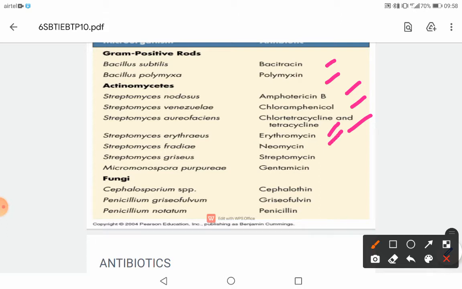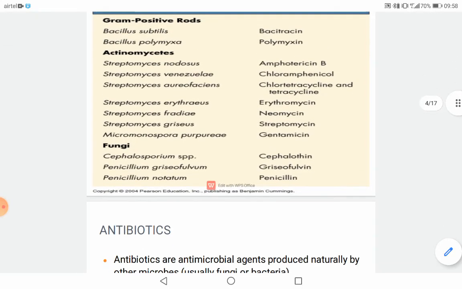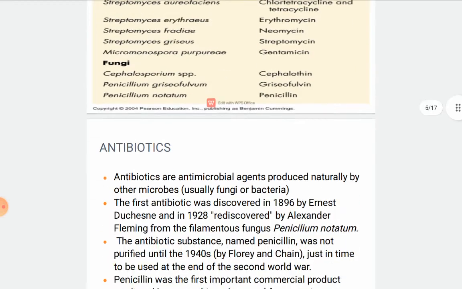Streptomyces fradiae produces neomycin, Streptomyces griseus streptomycin. Micromonospora produces gentamicin. Cephalosporium, which is a fungi, produces cephalothin. Penicillium griseofulvum produces griseofulvin. And Penicillium notatum produces penicillin. Right. So these are some of the representative microbes that produce some valuable antibiotics.